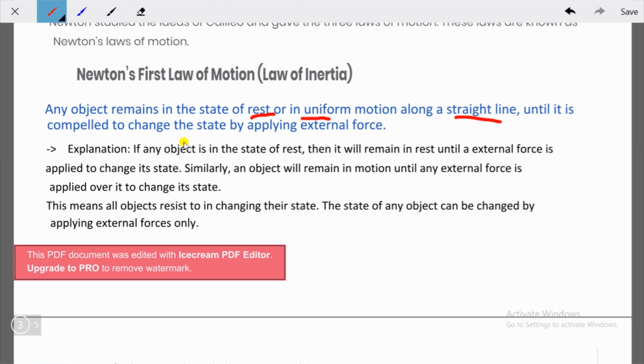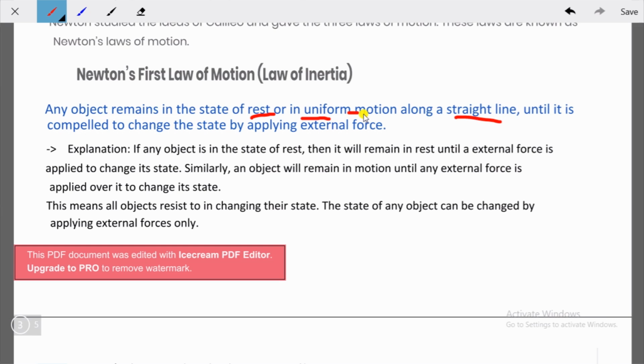So if no external force is applied on an object which is at rest or in uniform motion, then it will continue its state of motion. Either it is at rest or in uniform motion. It will continue to be at rest if you don't apply any external force, or if the object is moving, then it will continue to move if you don't apply any external force. So this was the first law of motion.